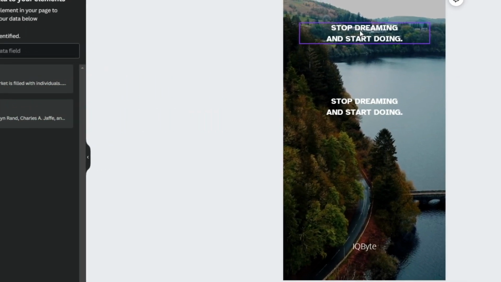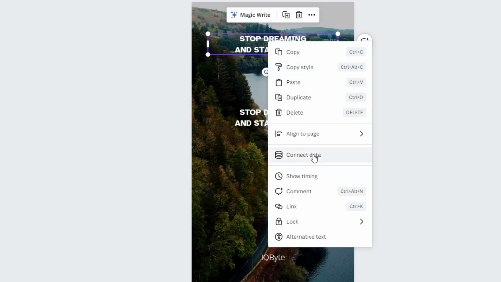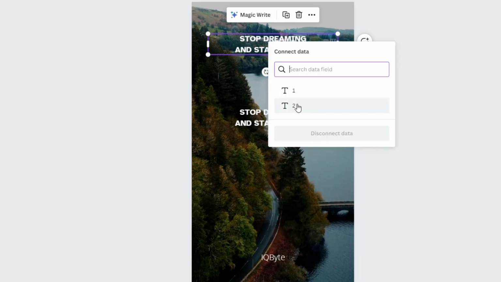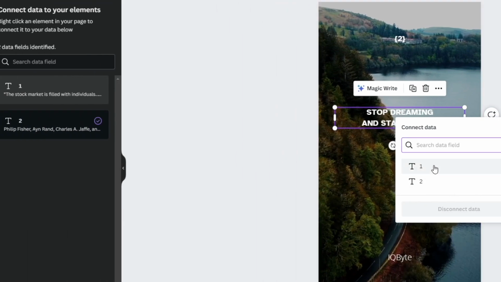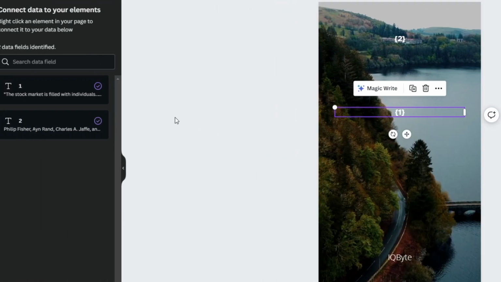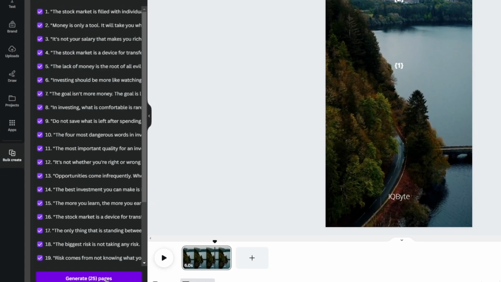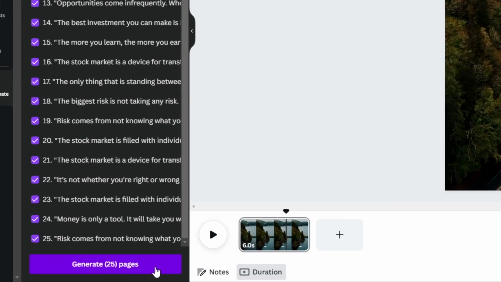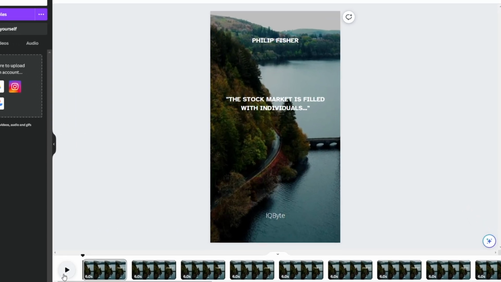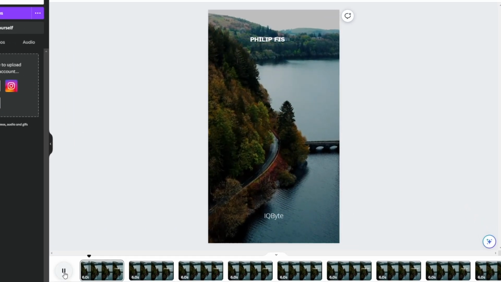To do this, right-click on the text, select Connect Data, and match them to the corresponding fields. After this, you will see 2 blue check marks, indicating that all items are selected and ready. We press Continue, and then Generate 25 pages. After a few seconds, we get 25 ready-made unique videos with our quotes.